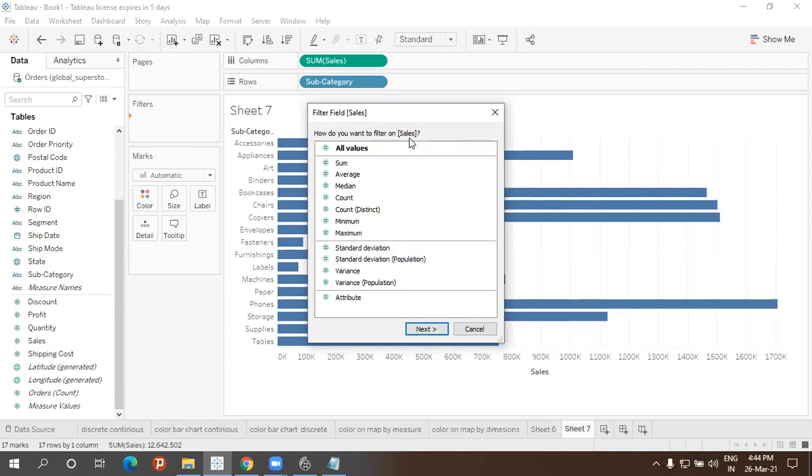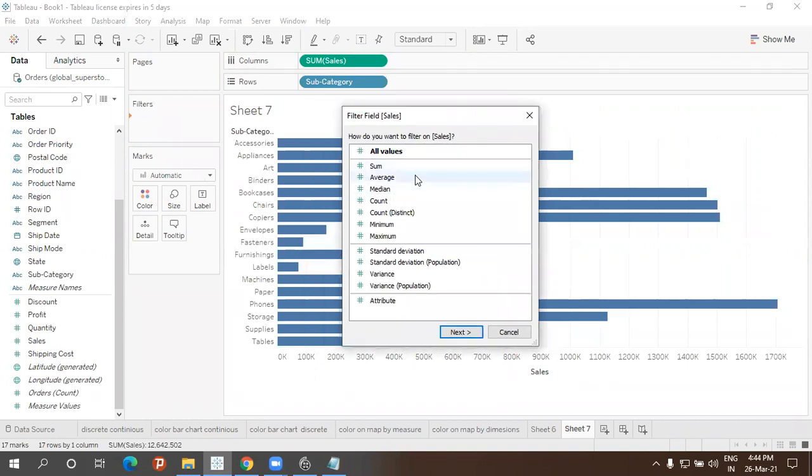I'm getting options like filter based on average, median. So I'm getting something different, the ranges. Once I click, I'll get the different ranges.